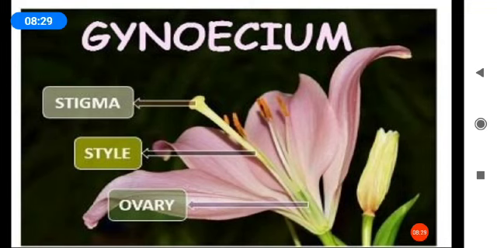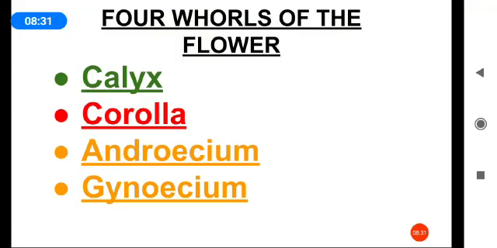So these are the four parts in the flower. These four parts of the flower are known as whorls. So what are the four whorls of the flower? Calyx, corolla, androecium and gynoecium.